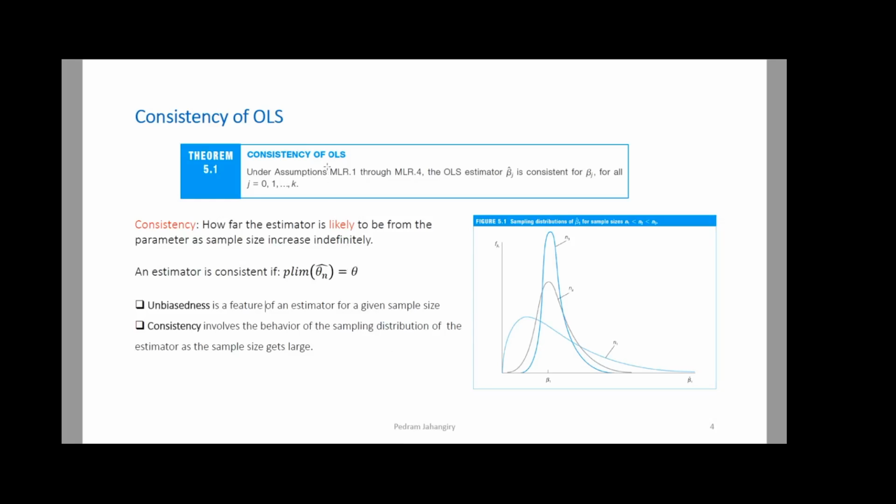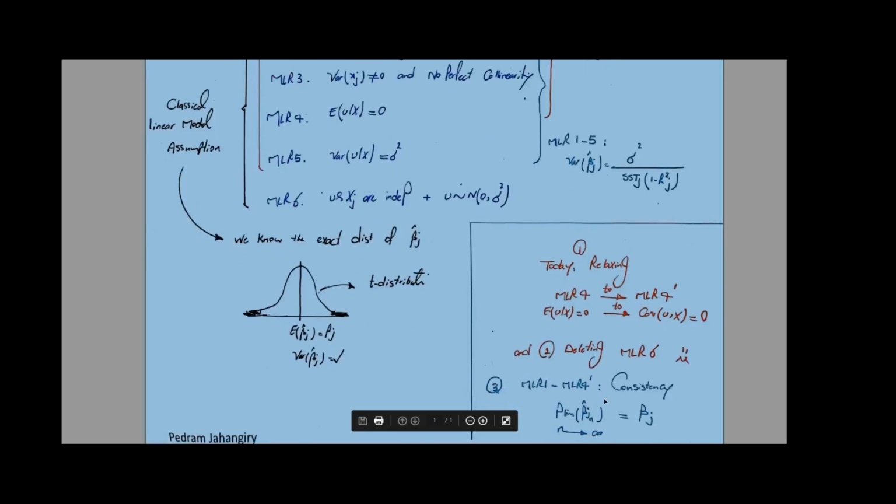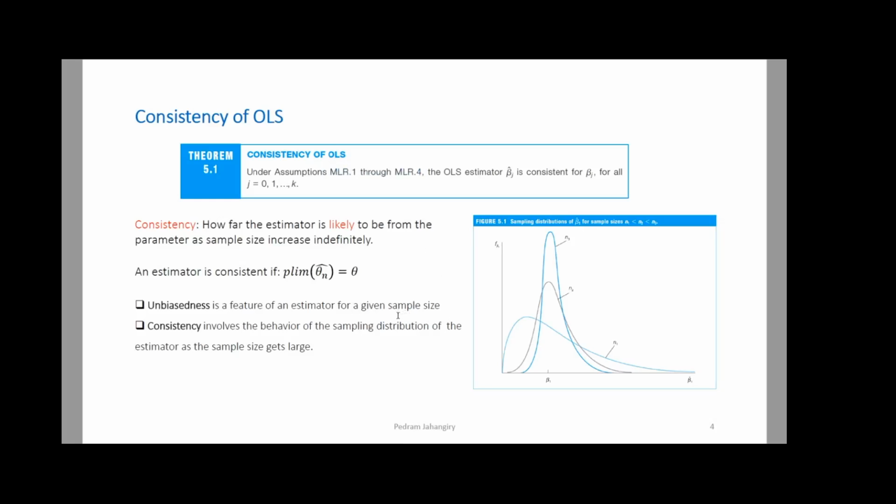If you have the first 4 assumptions, then mathematically we can prove that the p-lim of theta hat n, or beta hat n in this case, is going to be equal to theta. So let's go back here. The p-lim of my beta hat j n, where j is, for instance, beta hat 1, beta hat 2, beta hat 3, and n stands for the dependence on n, as I send n to infinity, is going to be equal to beta j. This is the definition of consistency. It's beyond the scope of this course.